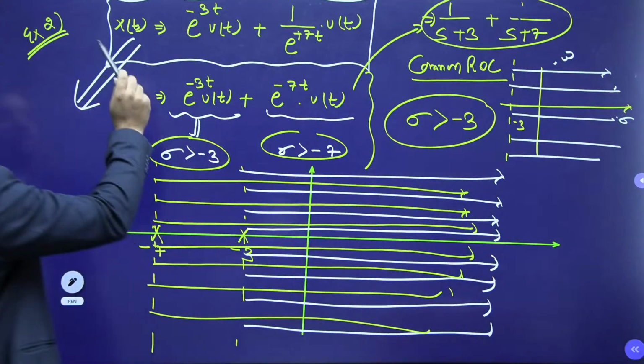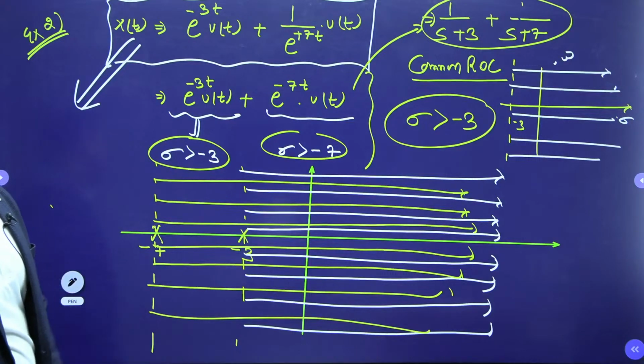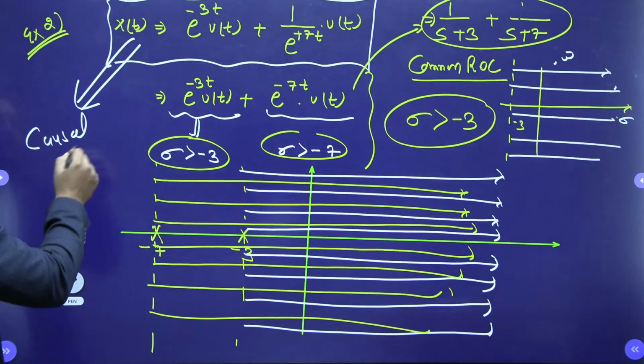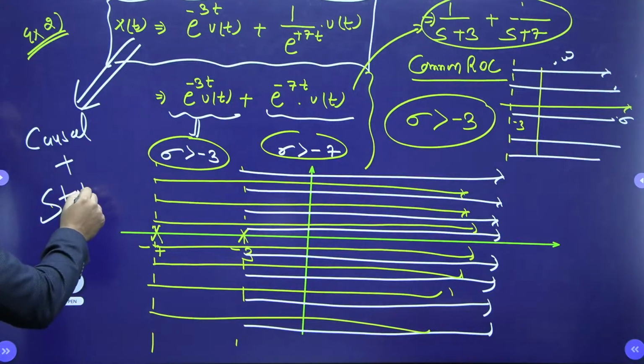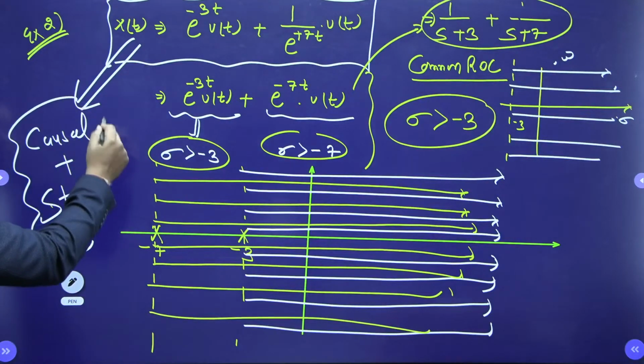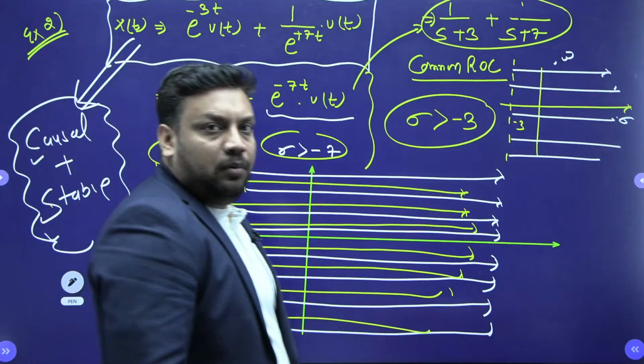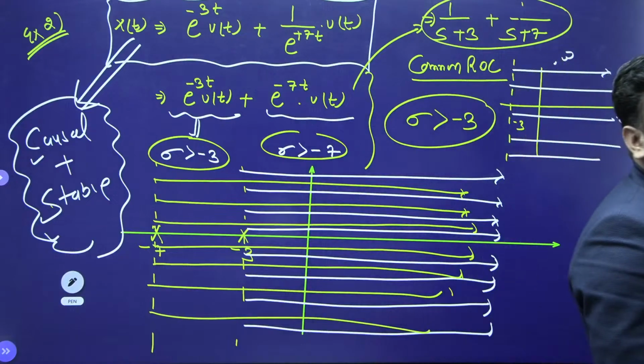Now you should tell me, is it causal and stable? So it is 100% UT multiple, so it is 100% causal, sir. And because the ROC includes the imaginary axis, it is stable also, sir. Causal and stable both. Shabash.